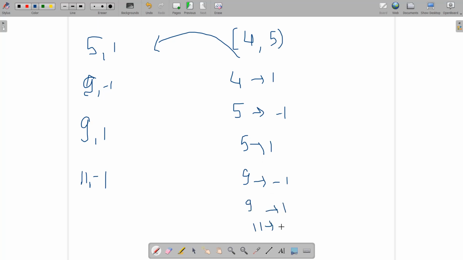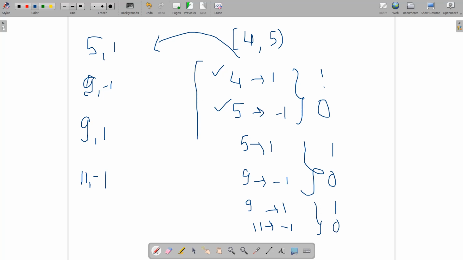You can see that when this element, event 4, is started and ended at 5, the sum is coming out to be 1, then again the sum is 0, then again the sum is 1 and the sum is 0, and again the sum is 1 and the sum is 0. Note that I'm talking about the prefix sum of the elements present in the multiset in ascending order, right? And how will this help us in finding the answer?